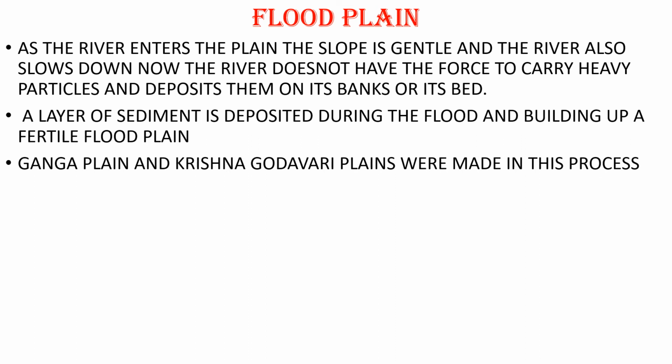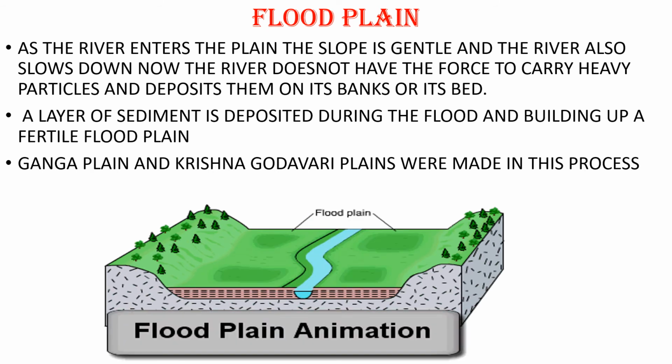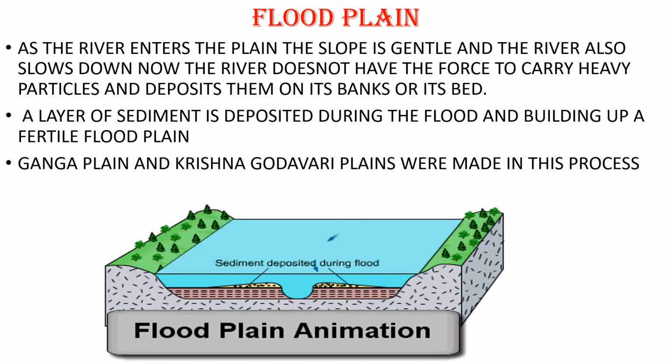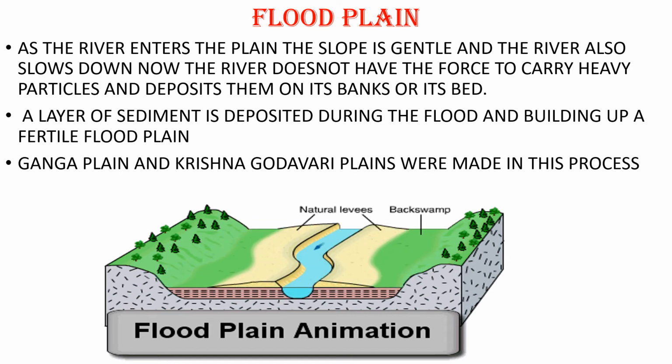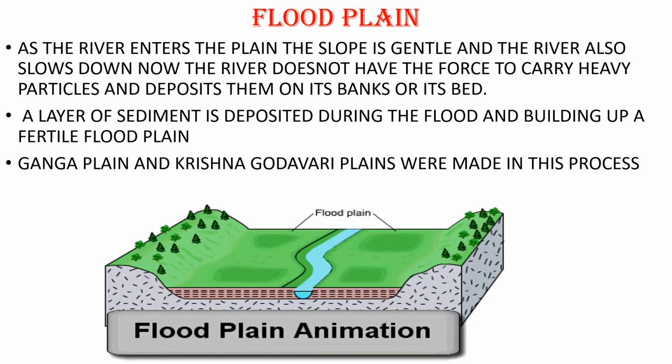Ganga plain, Krishna and Godavari plains were made in this process. See, this is a floodplain animation. Here you can see the flood water is coming slowly, and see how it is depositing all the sediments, and slowly the level of the landform rises. That is a flood plain. So this is a new flood plain.